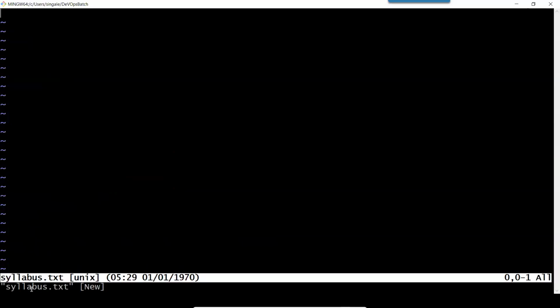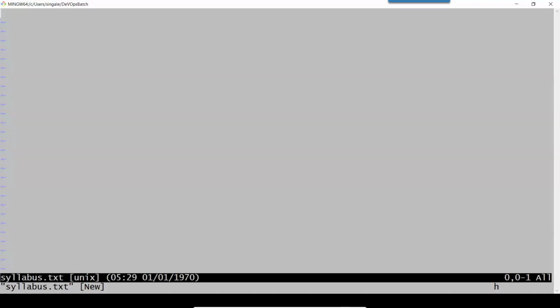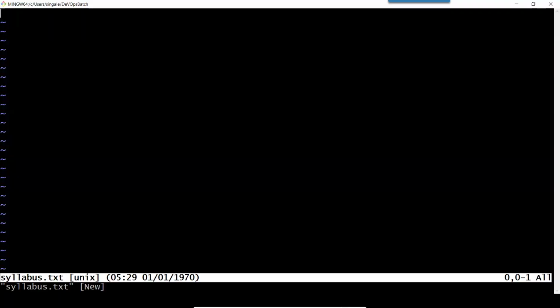As soon as I press enter, you can see a black screen with a tilde symbol appear. At the bottom, you can see syllabus.txt Unix, and then it is showing the time, and this time is not set properly. Here you can see syllabus.txt and it is showing as new, meaning this file is not available in my system. Now I want to type anything, but as soon as I type, you can see there is a blink.